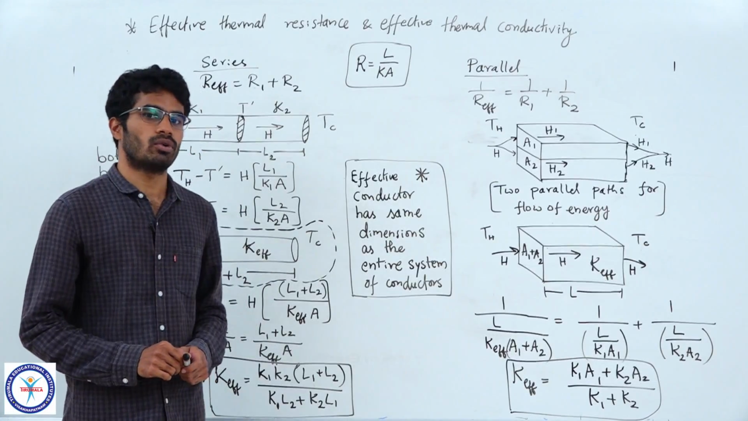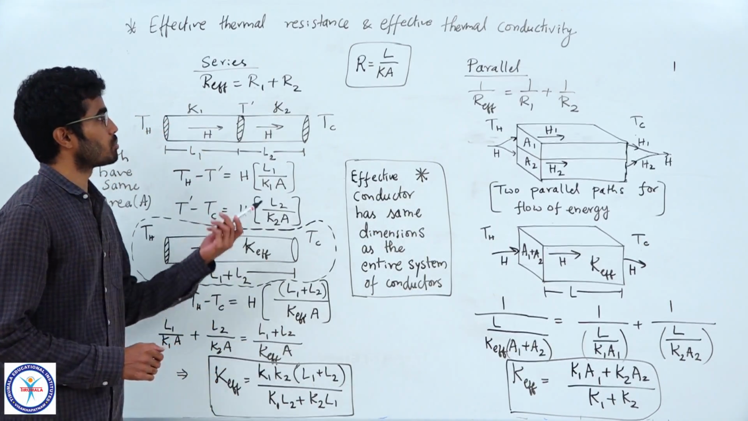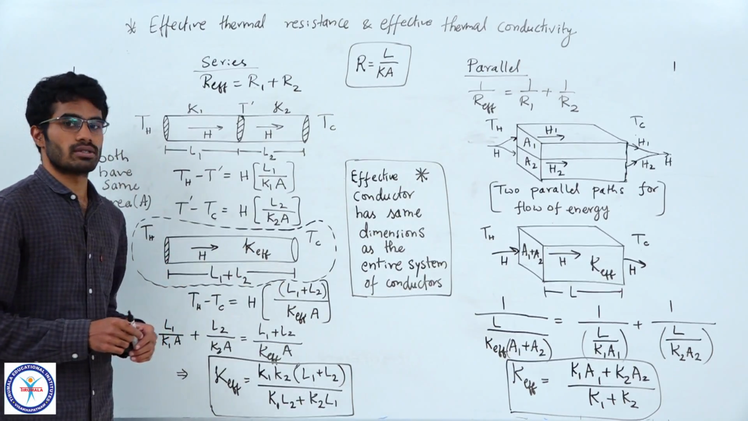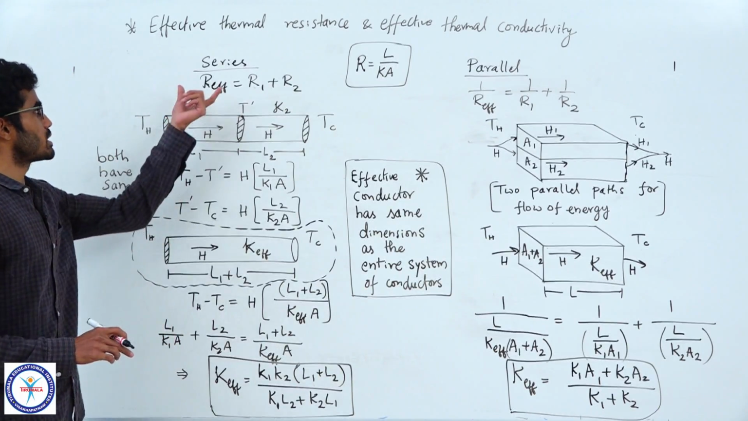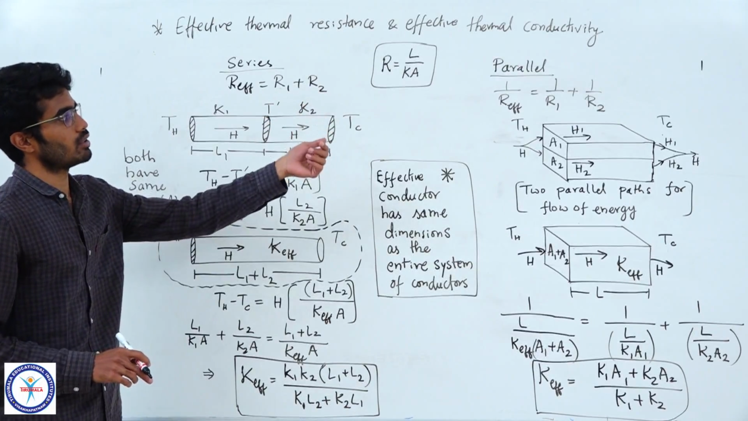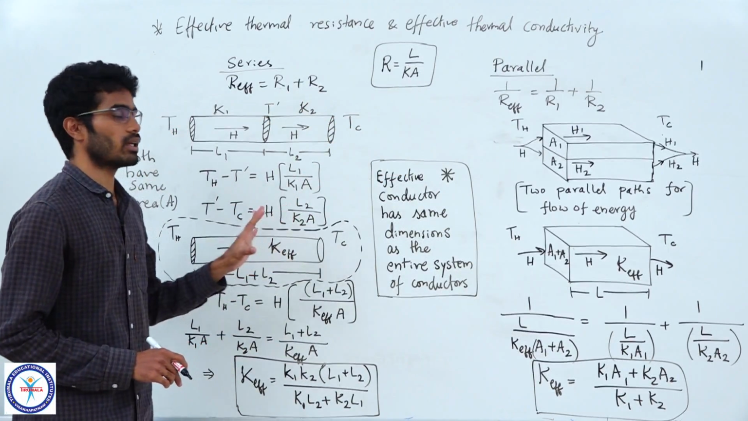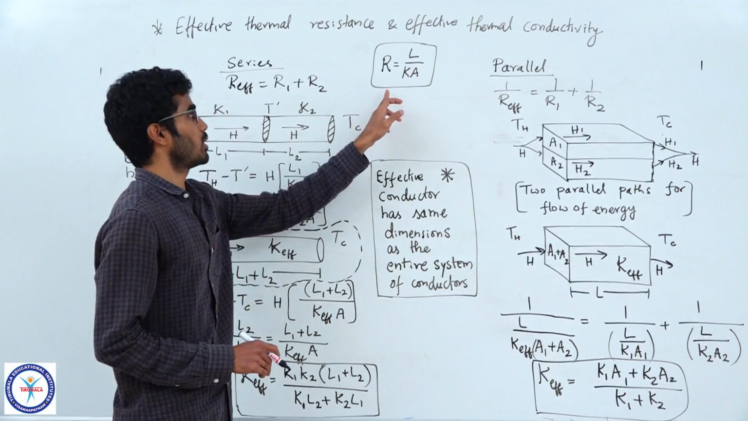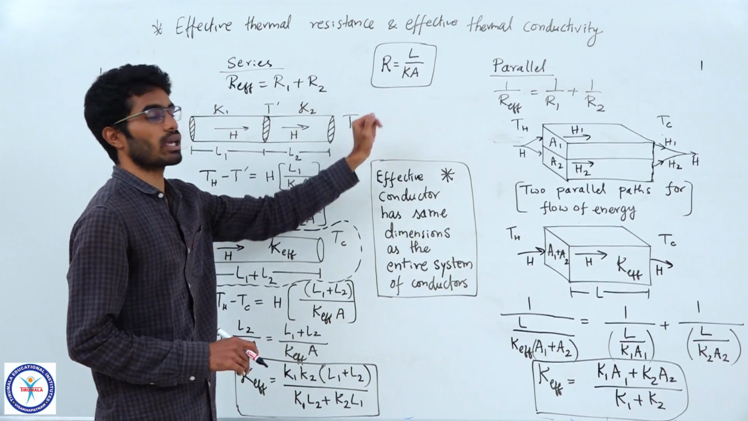So let us discuss the system of heat conductors. How do we calculate effective thermal resistance or thermal conductivity in the case of two thermal conductors? So we know in series R effective is equal to R1 plus R2, in parallel 1 by R effective is 1 by R1 plus 1 by R2. We will apply these results in this case. And one thing you need to remember is our thermal resistance is L by KA.